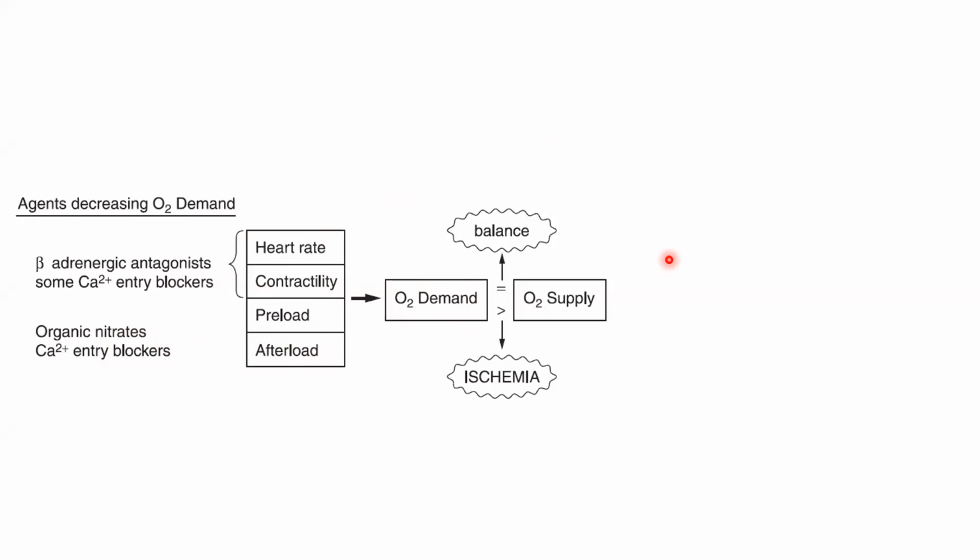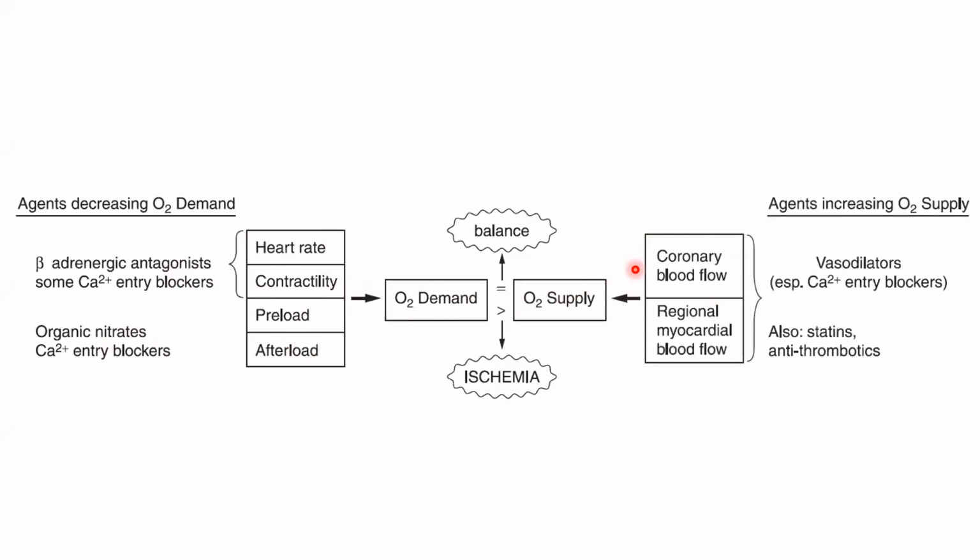Moving ahead, second part, that is increasing oxygen supply. How will this be increased? By increasing coronary blood flow or by increasing regional myocardial blood flow. So for this, what basically we will give are vasodilators, especially calcium channel blocker. And second thing, these are given as adjuvants actually, statins and antithrombotic drugs. So they help in dissolving that plaque which is present in the coronary artery, and that's how the regional blood flow in that coronary artery is increased.